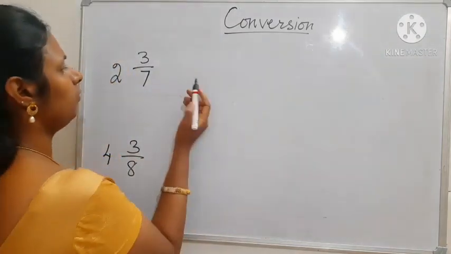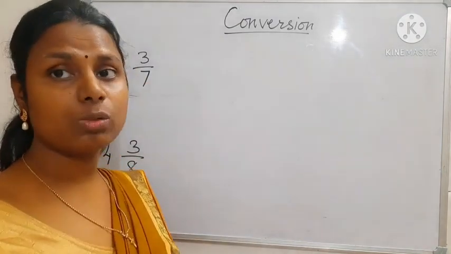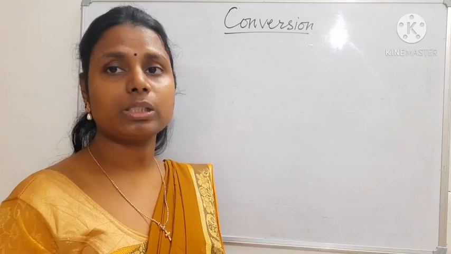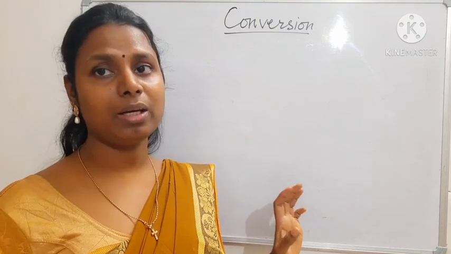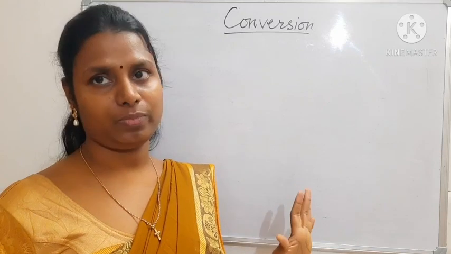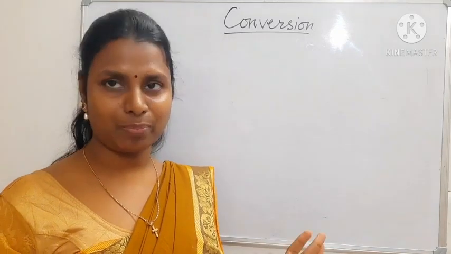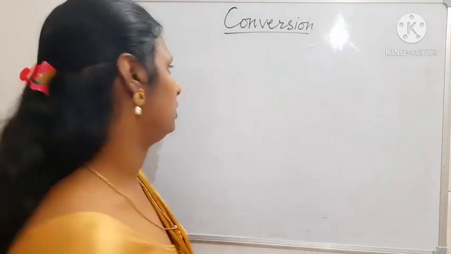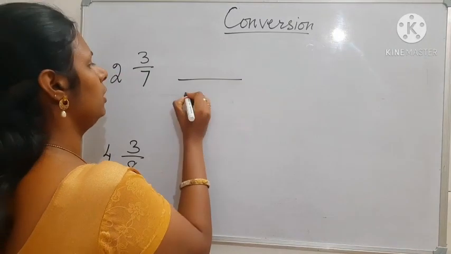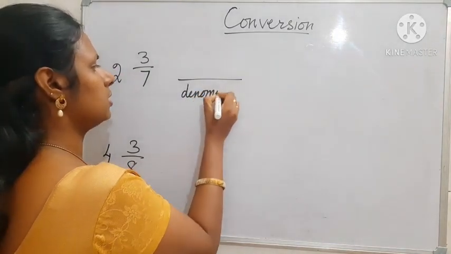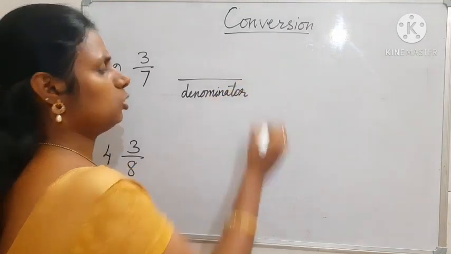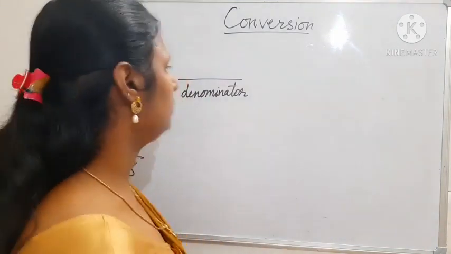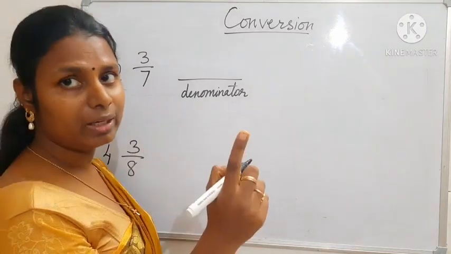So the formula is, whenever you convert, whether it is mixed fraction to improper or improper to mixed, whatever it is, the denominator remains the same. There is no change in the denominator. So we don't have to bother about the denominator. Denominator as it is. So I have written just the denominator. But in the numerator there is a change.